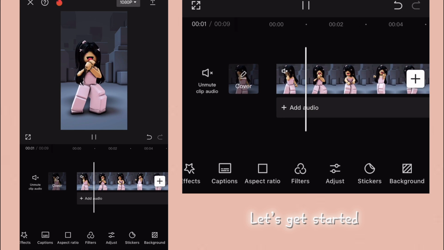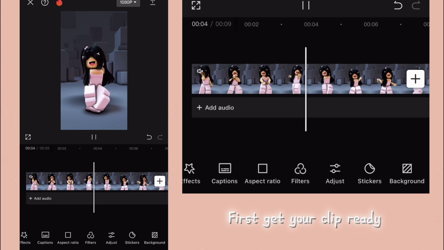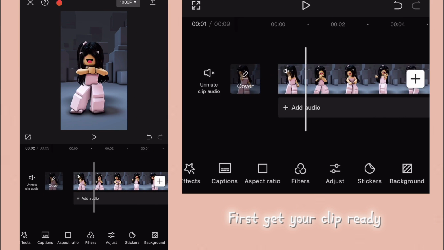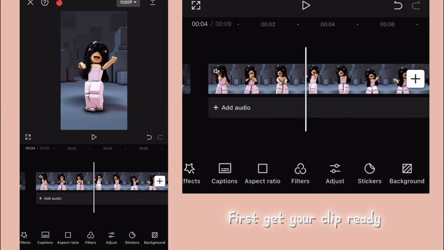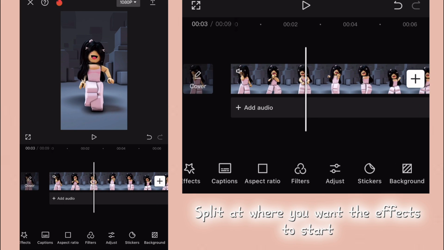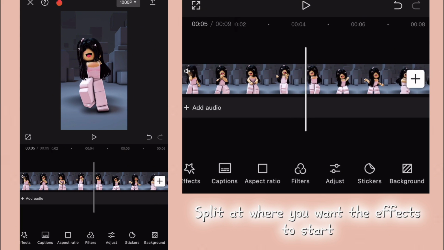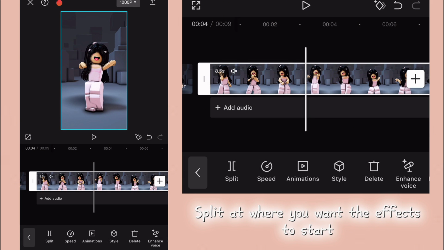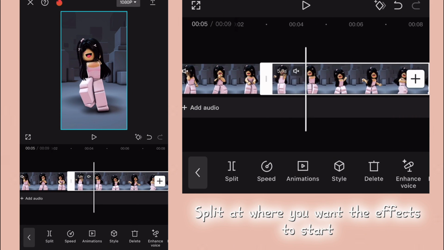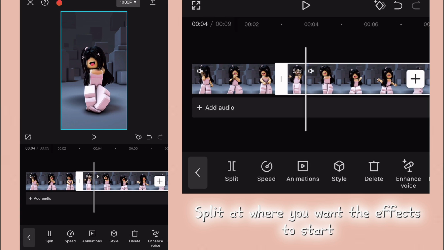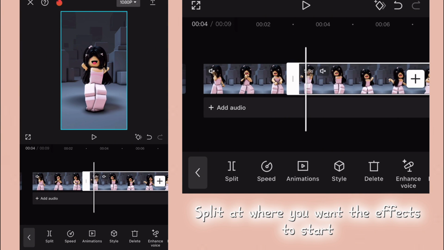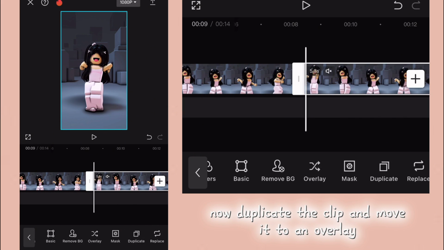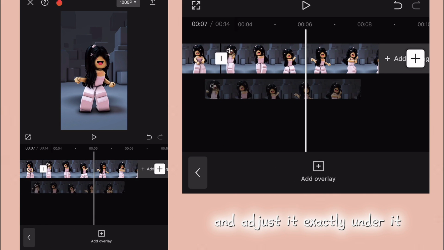Let's get started. First, get your clip ready. Split it where you want the effects to start. Now duplicate the clip and move it to an overlay, and adjust it exactly under it.